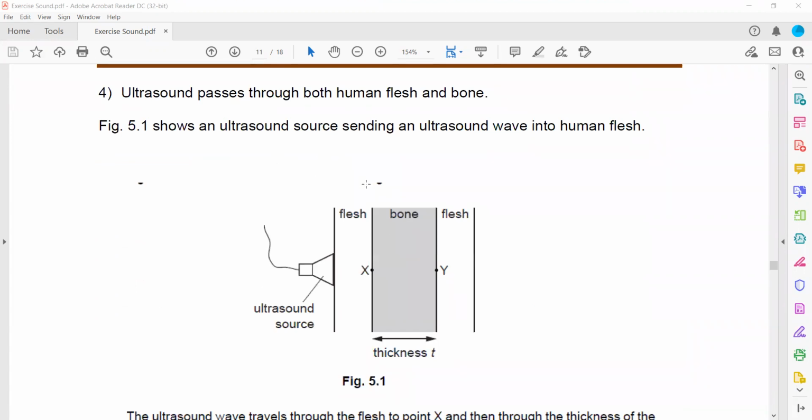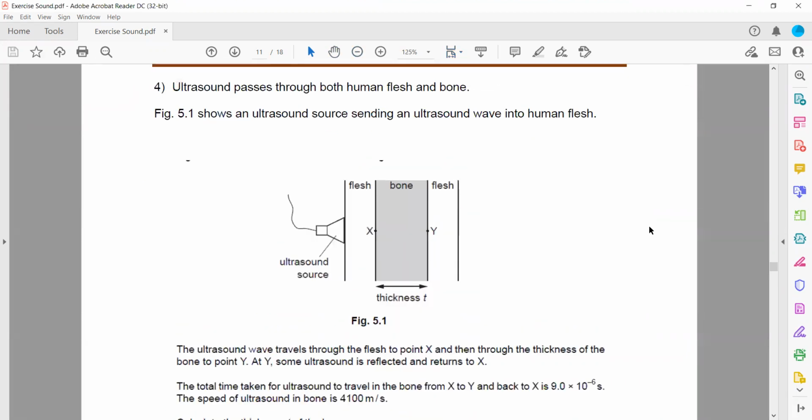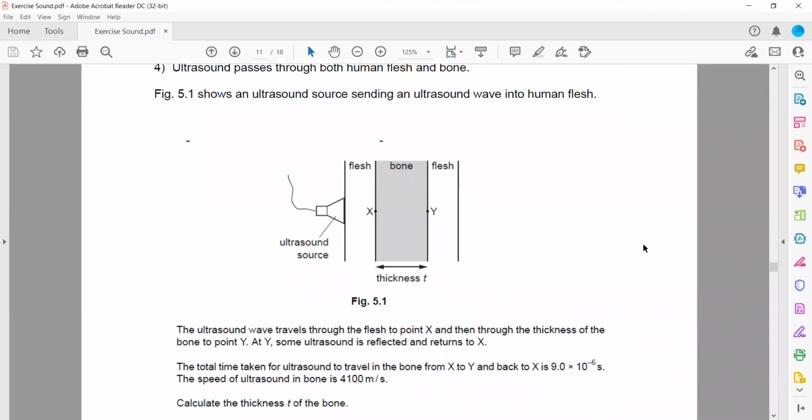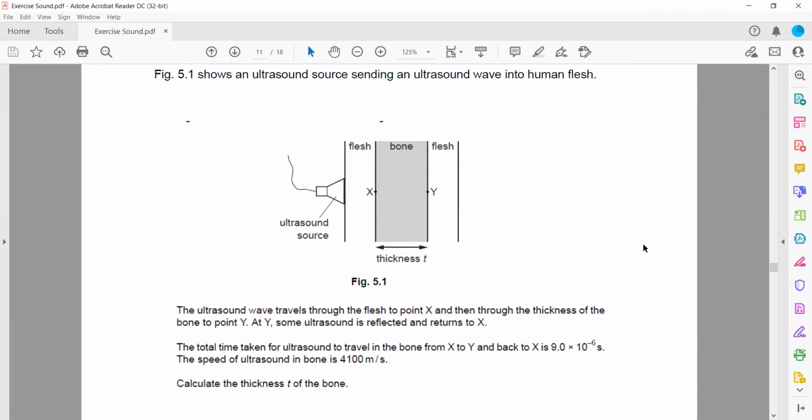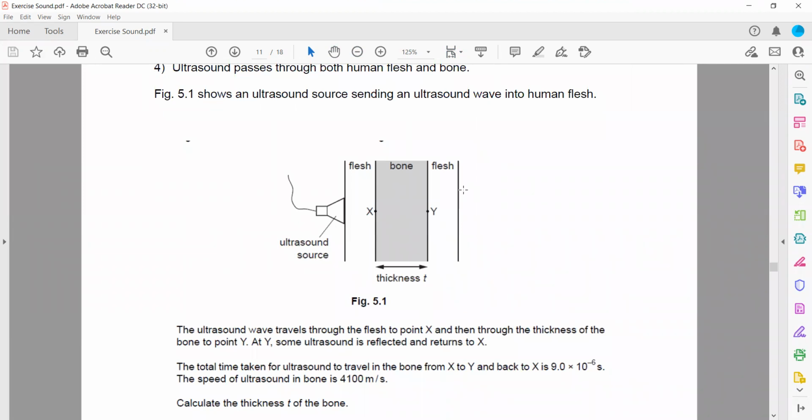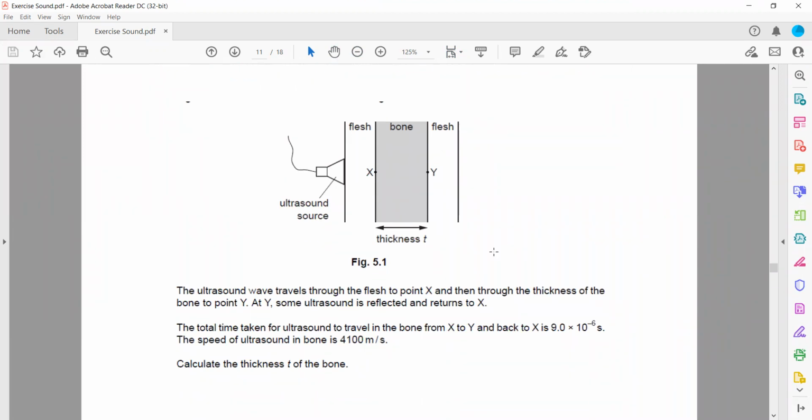In question 4, ultrasound passes through both human flesh and the bone. Figure 5.1 shows an ultrasound sending an ultrasound wave into human flesh.